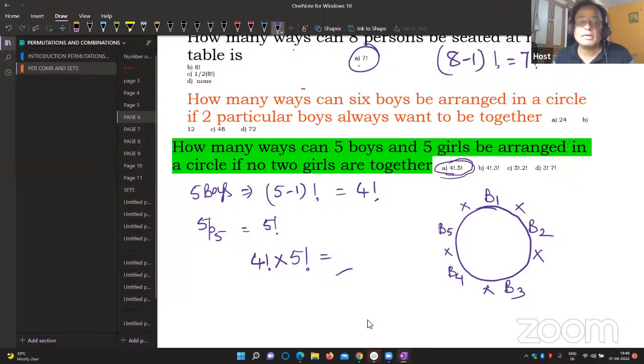Once again, I'll revise this, my dear students. In circular permutations, if there is a difference between clockwise and anti-clockwise, then it is total objects minus 1 factorial. If there is no difference between clockwise and anti-clockwise, like a garland or gold ornaments, then it is total objects minus 1 factorial divided by 2. Never forget this one.